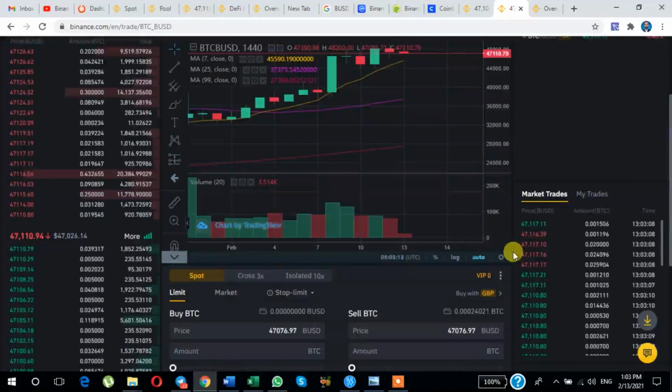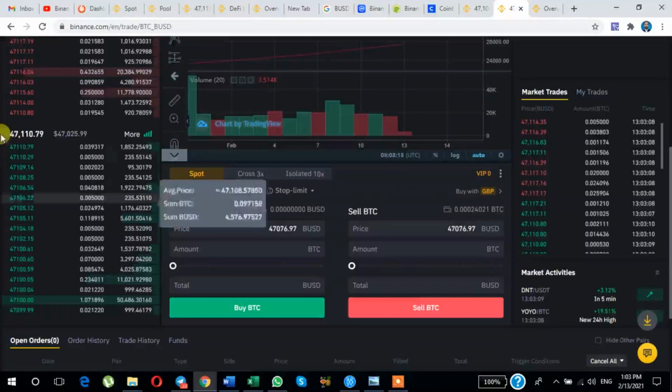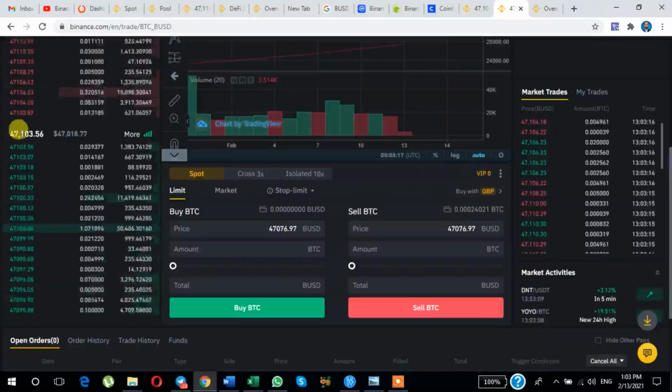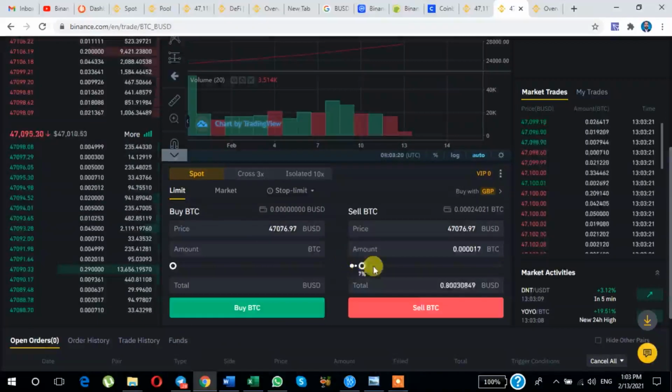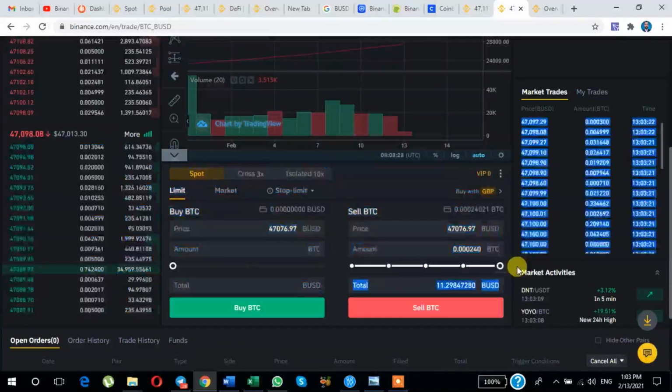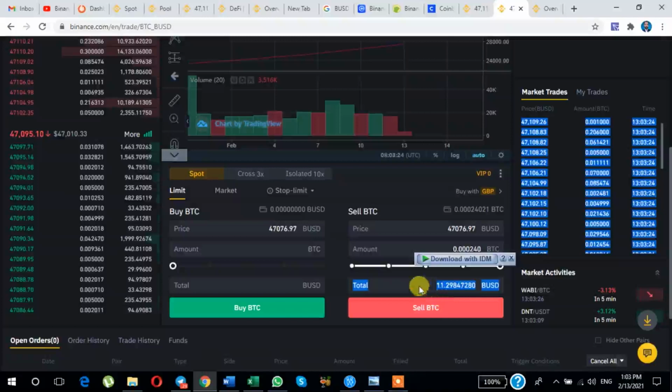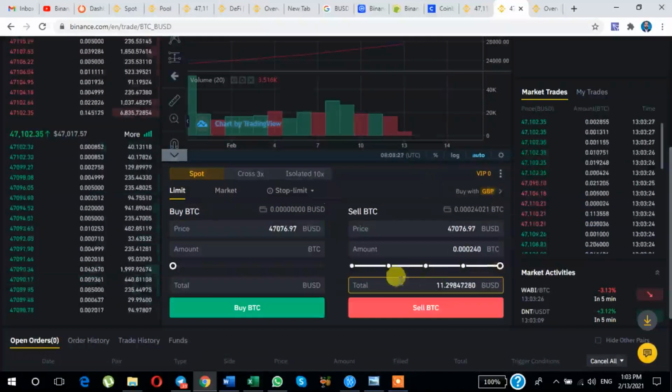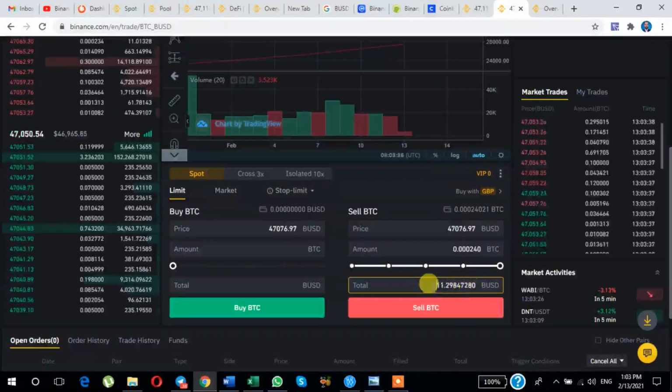After clicking there, current price is what? 47103. Drag it 100%. I want my total balance to change into BUSD, but now the BUSD price is low, as you will see here.